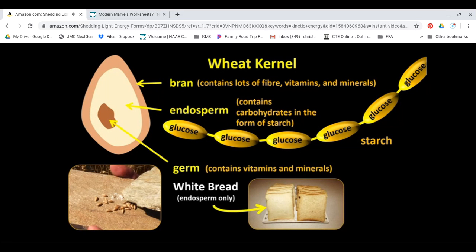White bread is made from white flour, which contains only the white endosperm, but wholemeal bread is made from wholemeal flour that also contains the crushed up bran and germ, so it gives you the energy you need and more fiber, vitamins, and minerals. So, what happens when we eat foods that have carbohydrates in the form of starch in them?